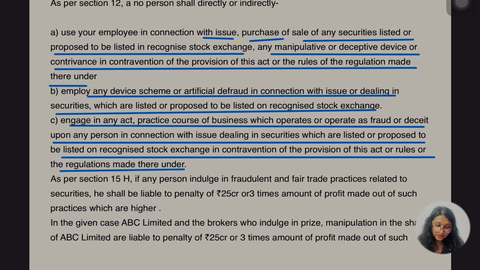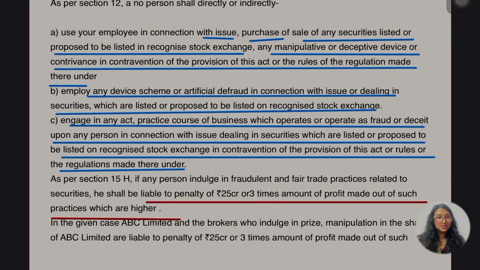Okay, as per section 15H, if any person indulges in fraudulent or unfair trade practices related to securities, he may be liable to a penalty of 25 crore or 3 times the amount of profit made from the practice, whichever is higher.